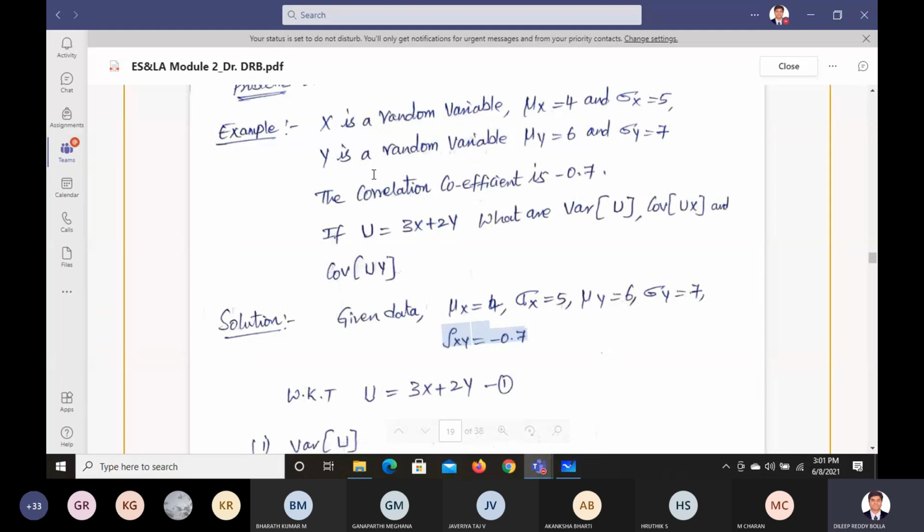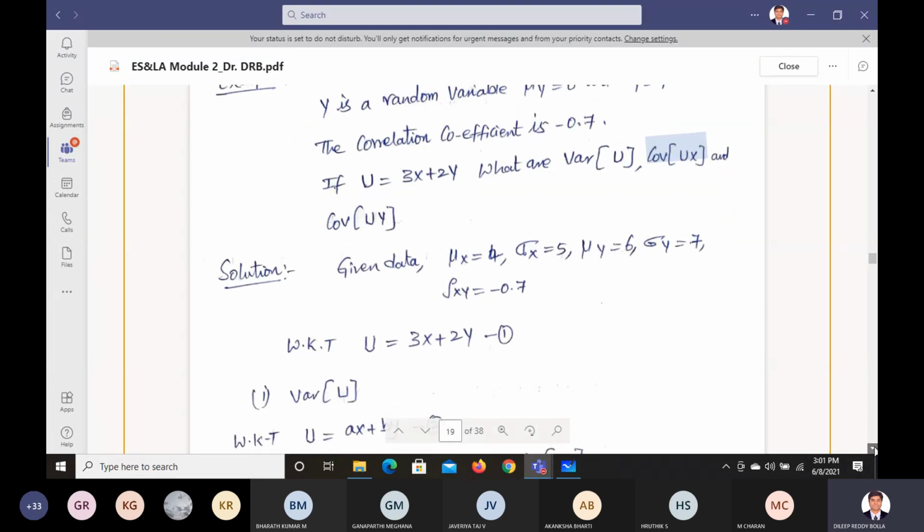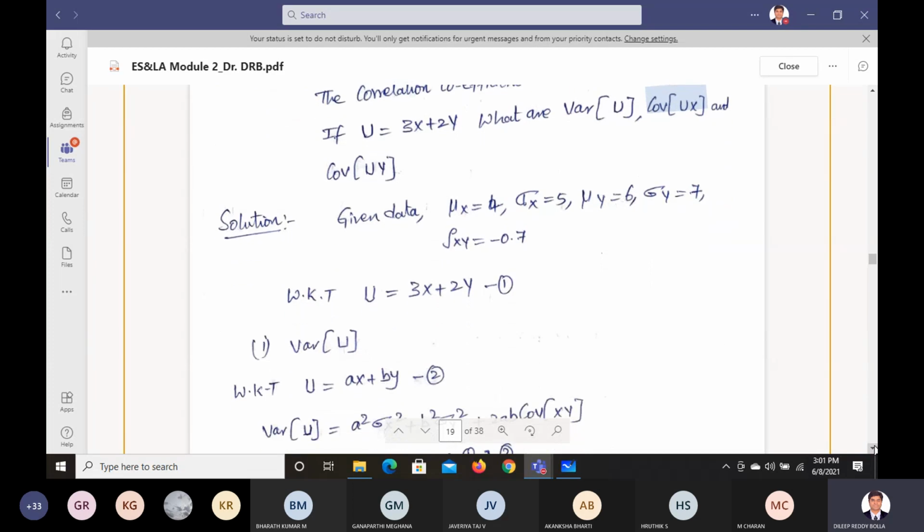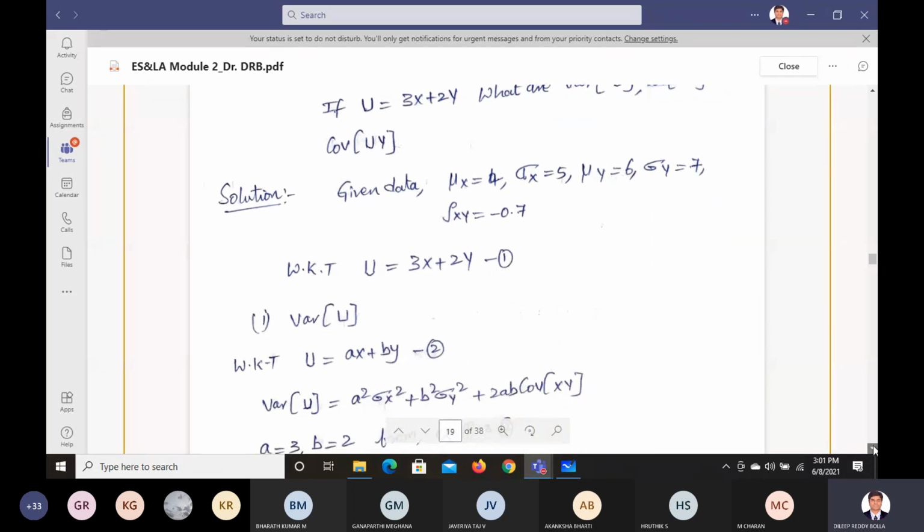Now what they're asking: if U equals 3X plus 2Y, what is the variance of U and what is the covariance of U and X? So how to find that? U equals 3X plus 2Y, that's what they mentioned. The first question is, what is the variance of U?